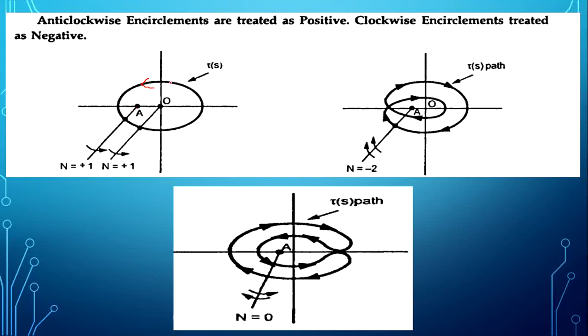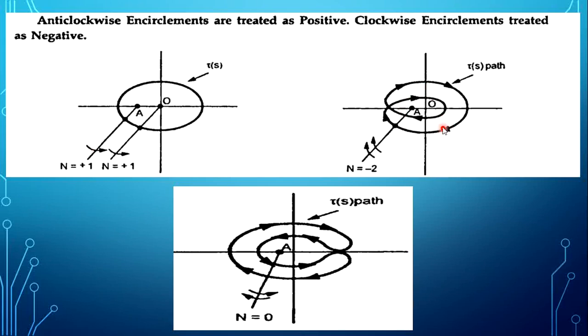Now here one encirclement is happening in this direction. This direction is anti-clockwise. Anti-clockwise encirclements are treated as +1. So that is why here n is +1. So in this first diagram the encirclement for the point A is +1. We'll move to the next one.